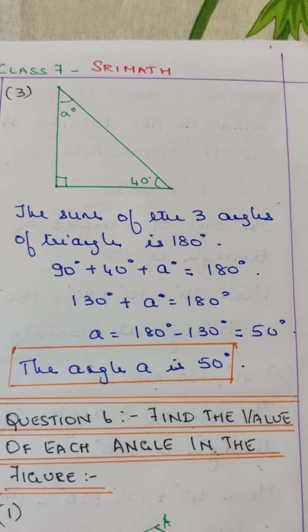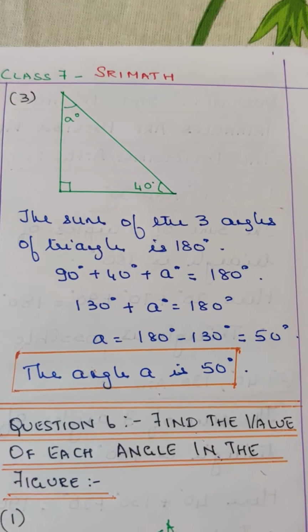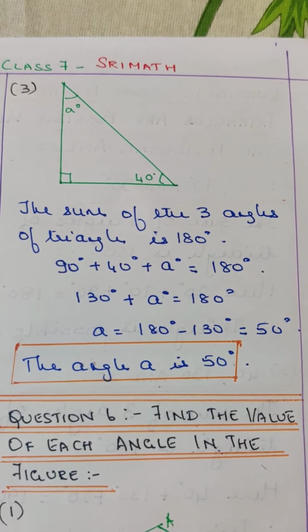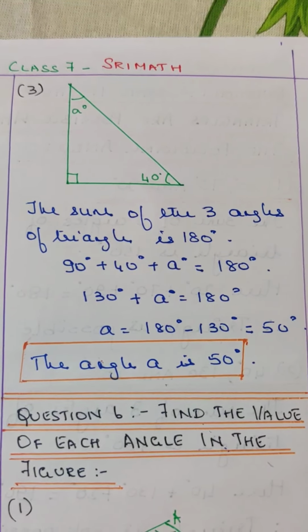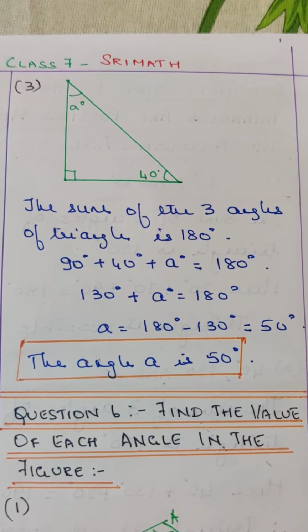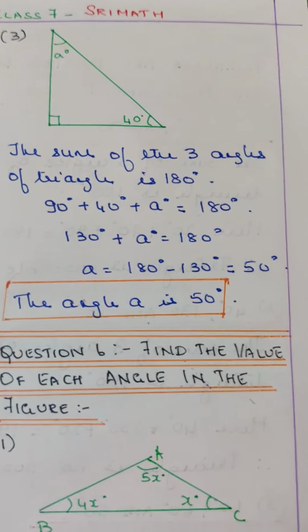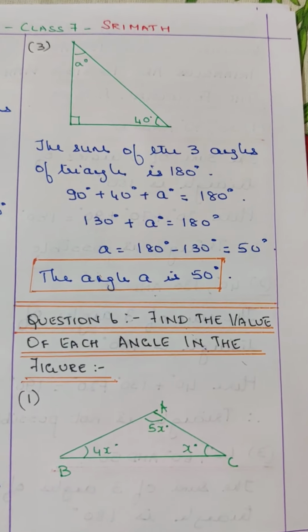Third one: the sum of the three angles of a triangle is 180 degrees. 90 plus 40 plus A is equal to 180 degrees. Therefore 130 degrees plus A is equal to 180 degrees. A is equal to 180 minus 130 degrees, that's equal to 50 degrees. The angle A is 50 degrees.